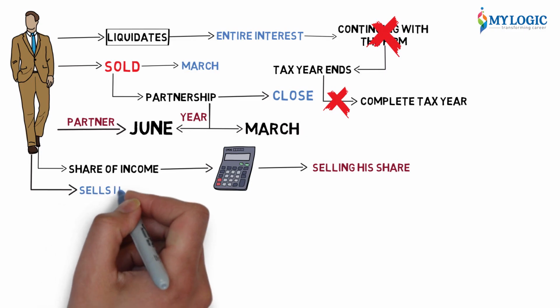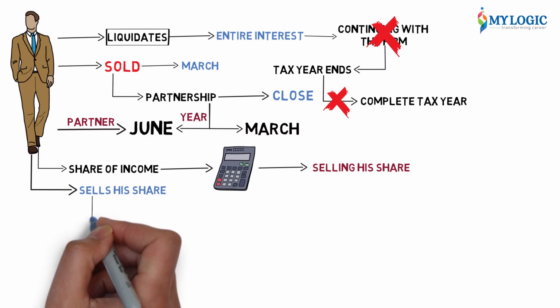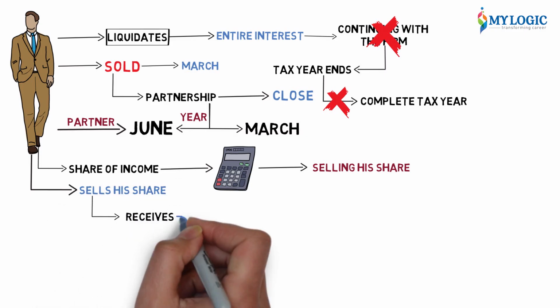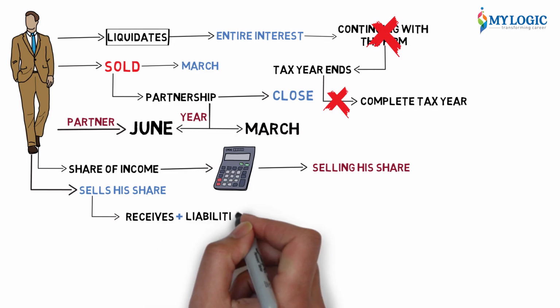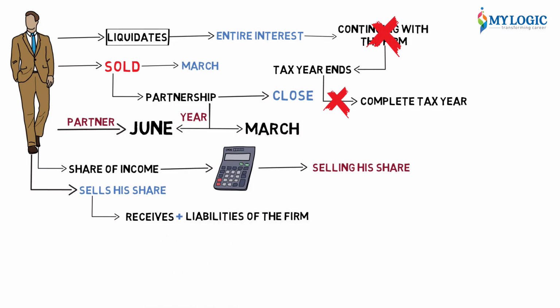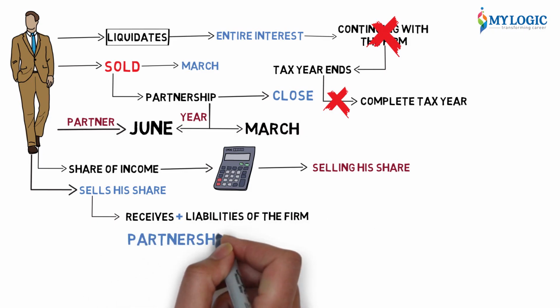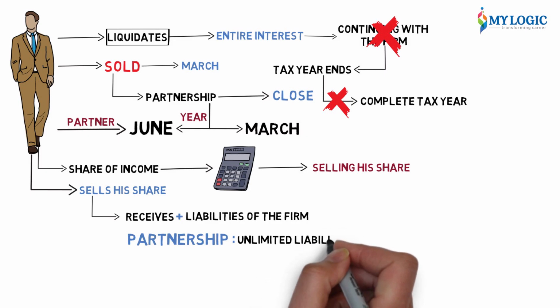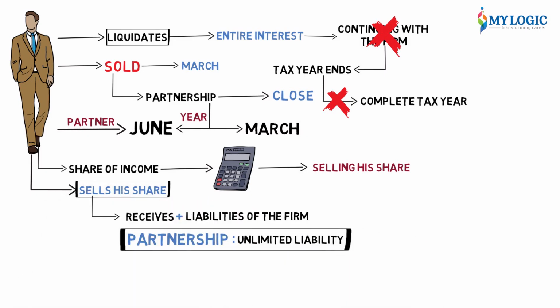Now, whenever a partner sells his share, to whatever he receives you have to add the liabilities of the firm which belong to him. Now remember, a partnership has unlimited liability. So if he is selling his share, he is getting rid of the liabilities also.